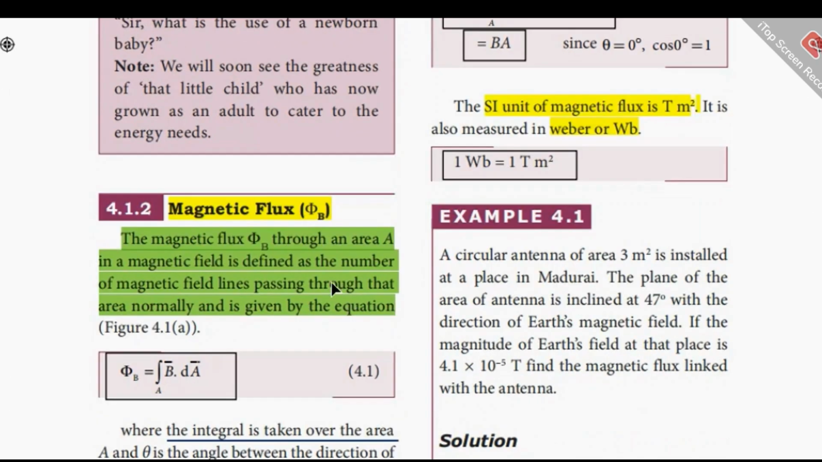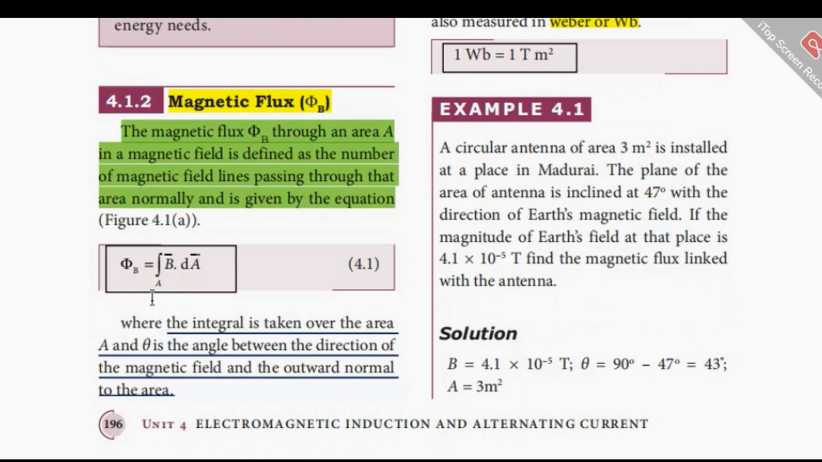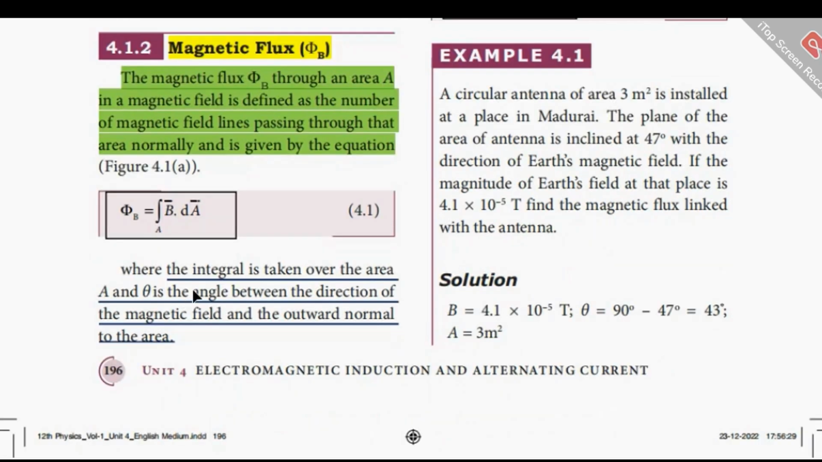Now let us see what is magnetic flux. It is denoted by the letter phi B, and the magnetic flux phi B through an area in a magnetic field is defined as the number of magnetic field lines passing through that area normally, and is given by this equation: phi B equals integral B dot dA. Now this integral is taken over the area A, and theta is the angle between the direction of the magnetic field and the outward normal to the area.